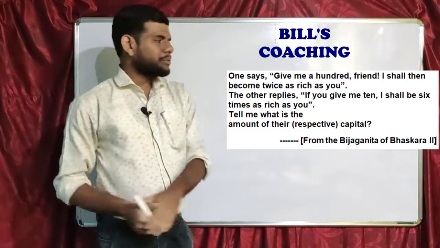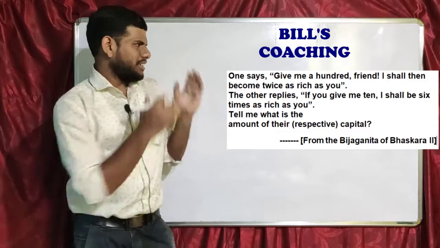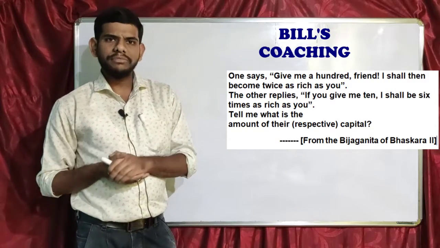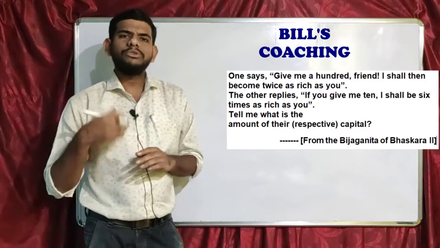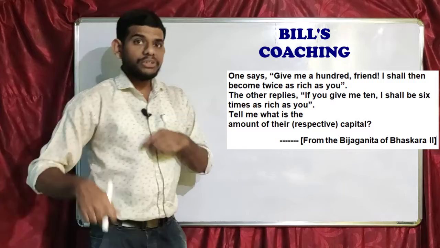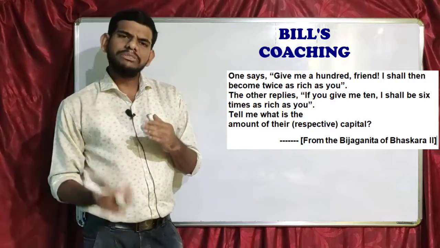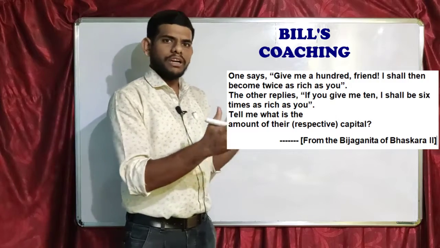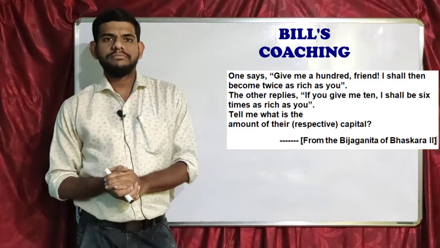In this video, we are going to solve this interesting question. The question goes like this. One person says, friend, if you give me 100, I'll become twice as rich as you. Then the other person says, if you give me 10, I'll become 6 times as rich as you. So now we have to calculate the amount both persons have.